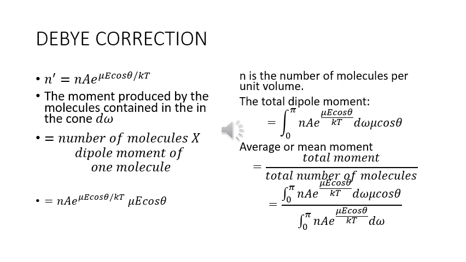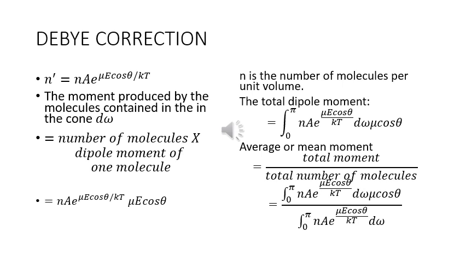The moment produced by the molecules contained in the cone d omega is equal to the number of molecules into the dipole moment of one molecule, which is equal to Na e to the mu E cos theta upon kT into mu cos theta. Na is the number of molecules per unit volume. The total dipole moment is then given by the integral 0 to pi of Na e to the mu E cos theta upon kT d omega into mu cos theta.